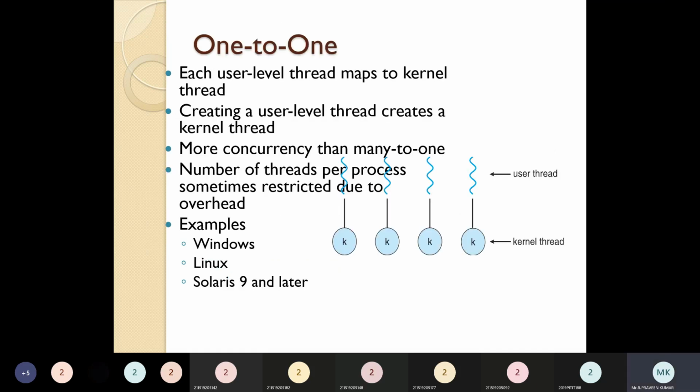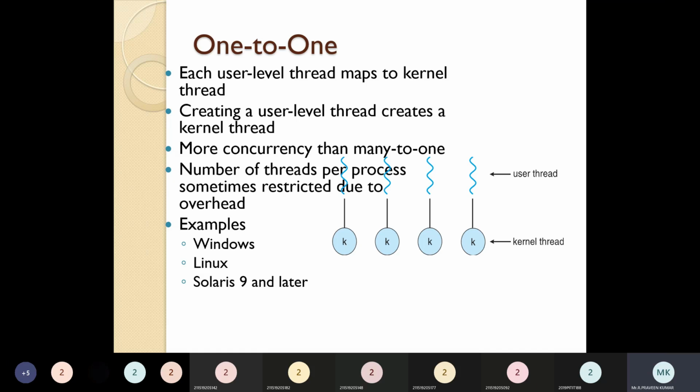So the next approach is the one-to-one thread model. Here the user threads are there, and for every user thread we have an equal kernel thread. It has advantages compared with the many-to-one approach. The one-to-one approach has many advantages, and it is more concurrent than many-to-one.